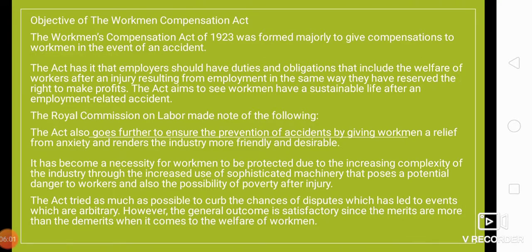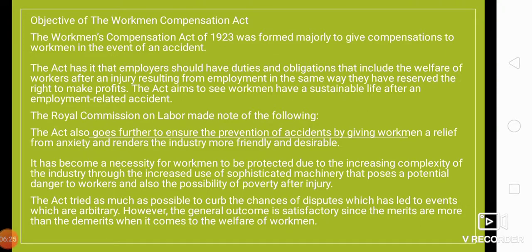The Royal Commission on Labour made note of the following. These are the things observed by the Royal Commission. The Act also goes further to ensure the prevention of accidents by giving workmen relief from anxiety and renders the industry more friendly and desirable.